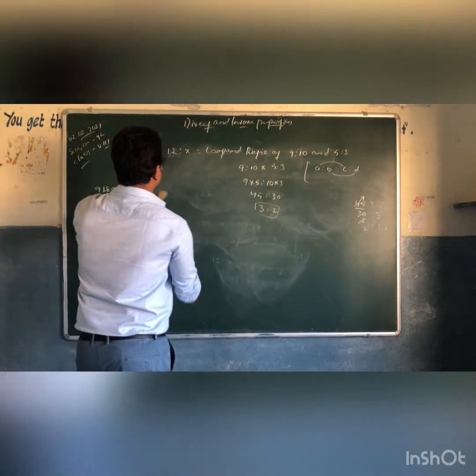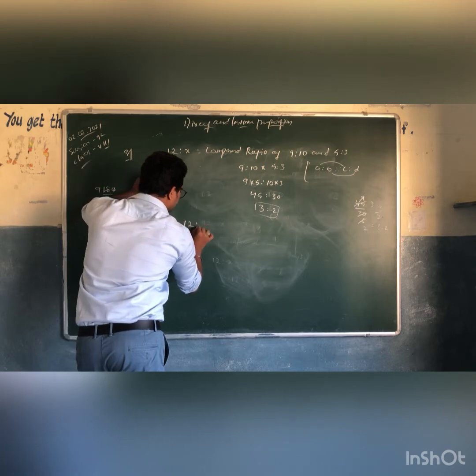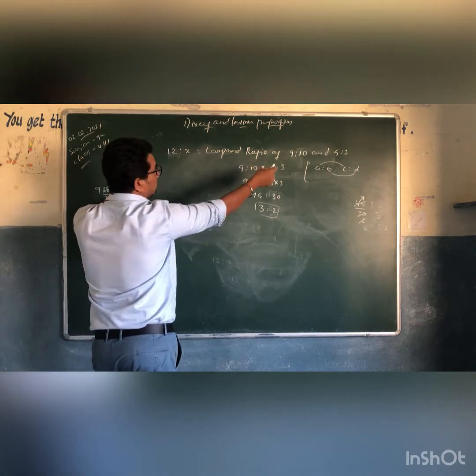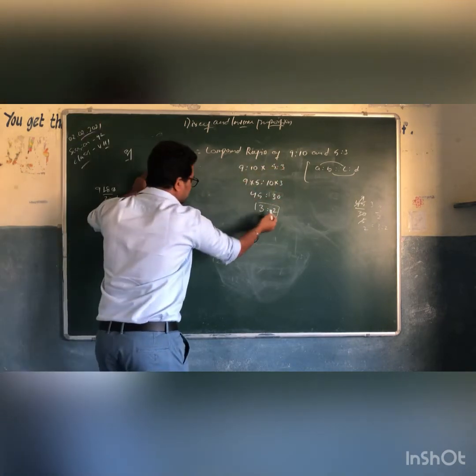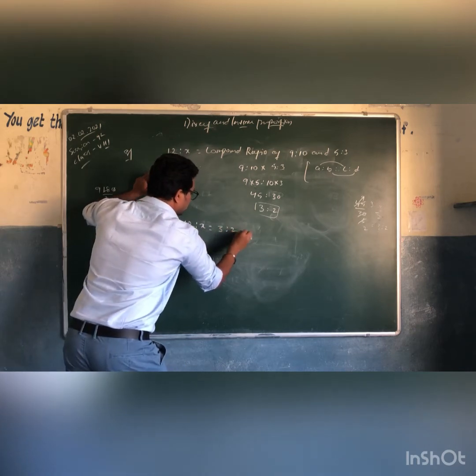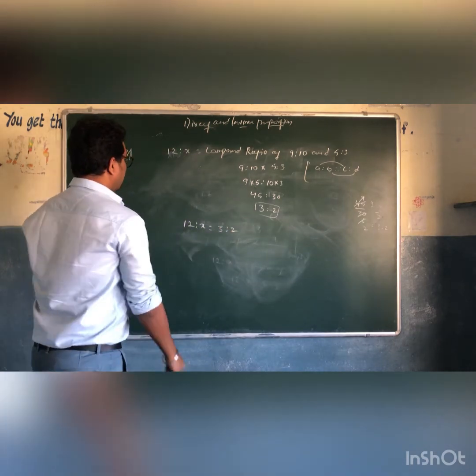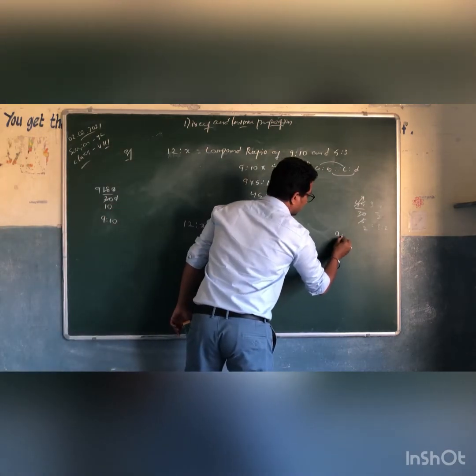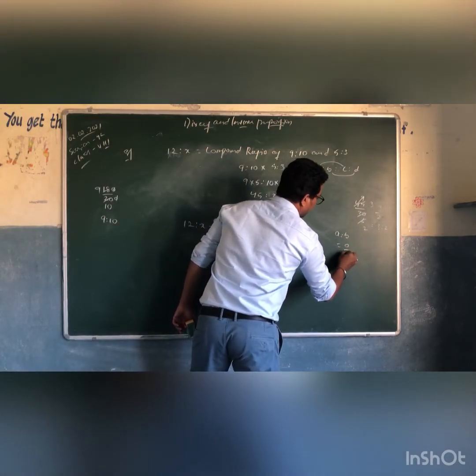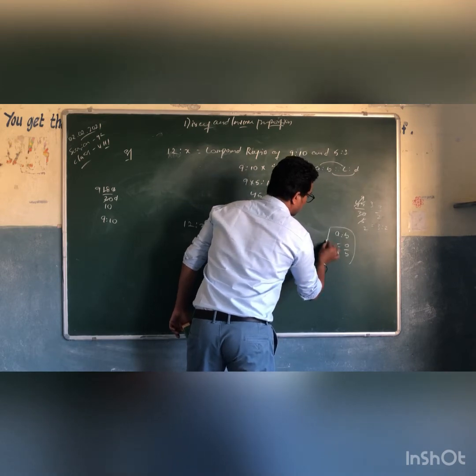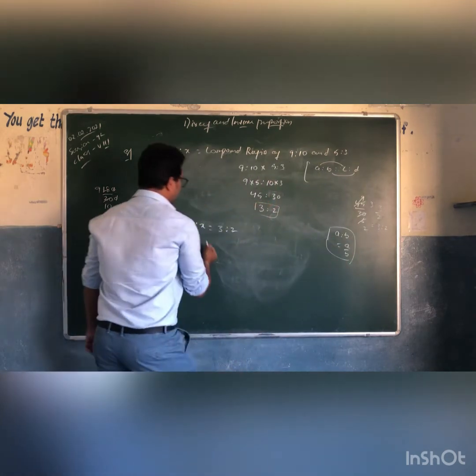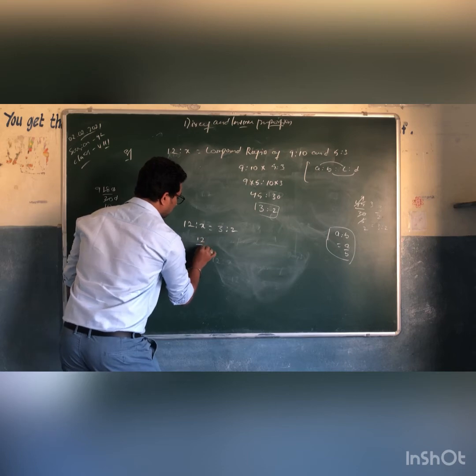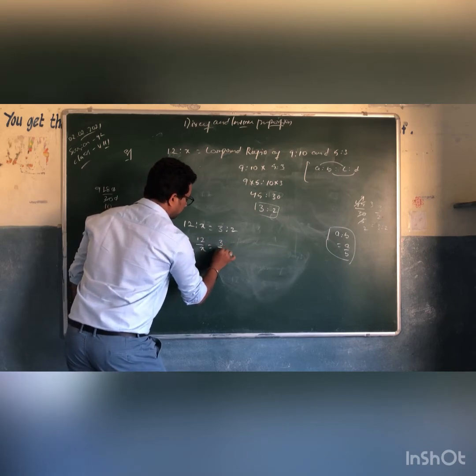Now see, 12 is to x is equal to the compound ratio of 9 is to 10 and 5 is to 3, which is 3 is to 2. Now this can be written as, as we are writing, A is to B is equal to A by B, right? A is to B can be written as A by B. I am writing 12 is to x as 12 by x is equal to 3 by 2.